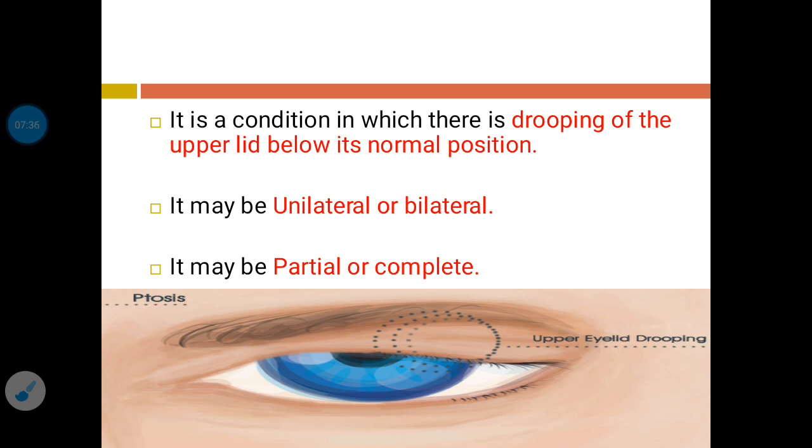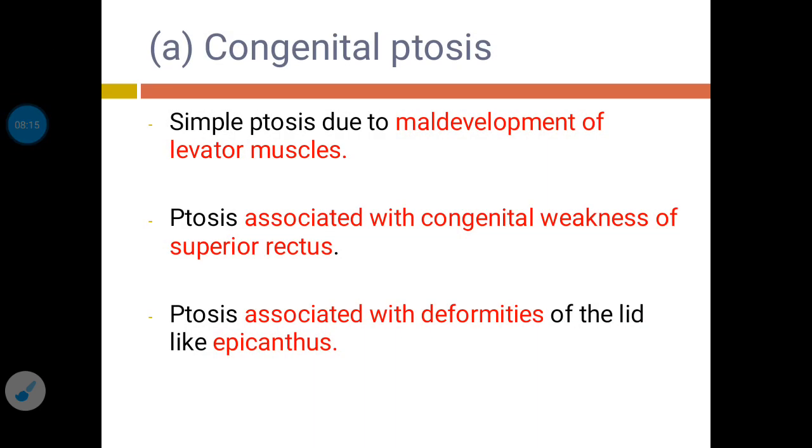So it is a condition in which there is drooping of the upper lid below its normal position. Now ptosis can be present in a single eye, so it can be unilateral, or it can be present in both eyes, so it can be bilateral. If the eyelid covers only half of the eyeball, that is partial, or if the eyelid drooping covers the complete eyeball, then it is complete ptosis. So the types can be unilateral or bilateral, partial ptosis or complete ptosis.